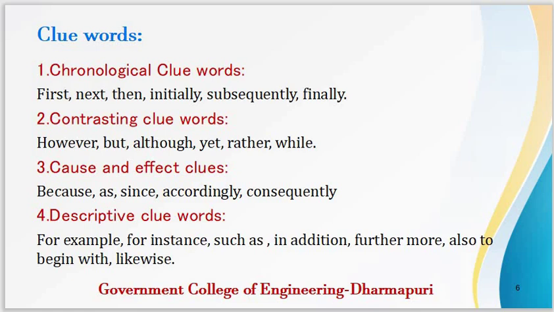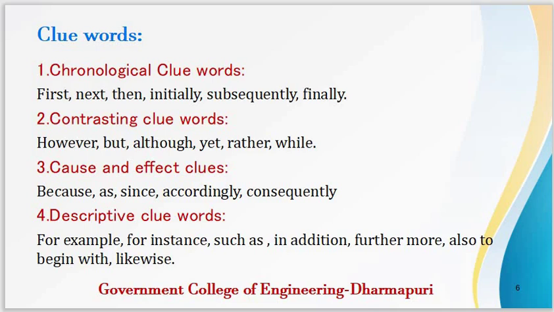So in the next slide, we shall look upon the four types of clue words that can be seen in a paragraph. They are chronological clue words, contrasting clue words, cause and effect clues, descriptive clue words. Chronological clue words are first, next, then, initially, subsequently, finally. Based upon these clue words, you will be able to identify which sentence comes first and which sentence comes in the subsequent parts of the paragraph and which sentence should come in the final order.